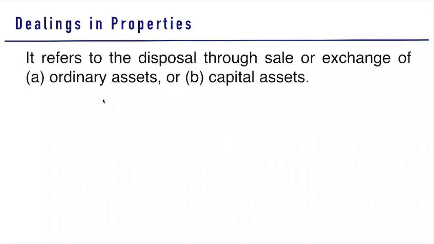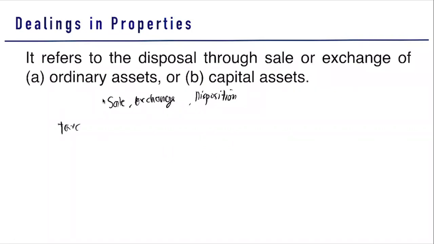A dealing in property refers to the disposal through sale or exchange of an ordinary asset or capital asset. So when we talk about dealing, that can either be a sale, an exchange, or a disposition. So what do we sell, exchange, or dispose of?